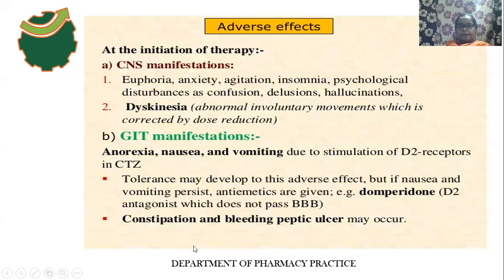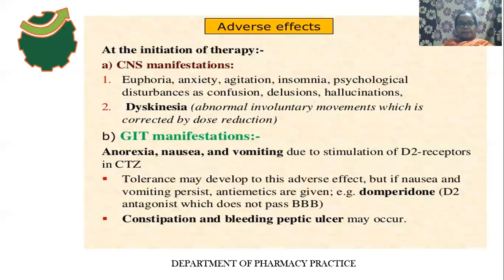Constipation also occurs, and bleeding peptic ulcers may also occur. So these are the GIT-related adverse effects, mainly nausea and vomiting, anorexia. These symptoms will be relieved by using antiemetic drugs. And the main benefit of domperidone is that it does not cross the blood-brain barrier. It only blocks the D2 receptors present in the CTZ.